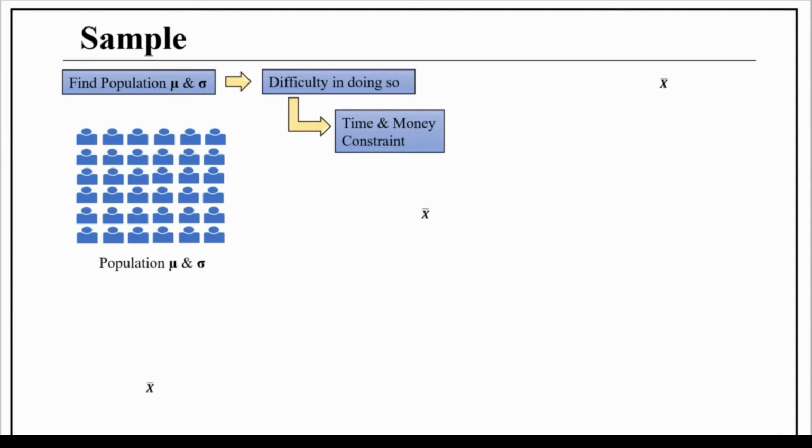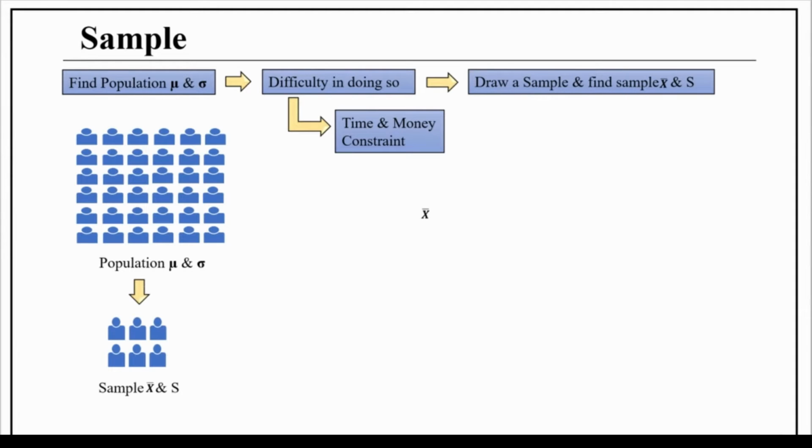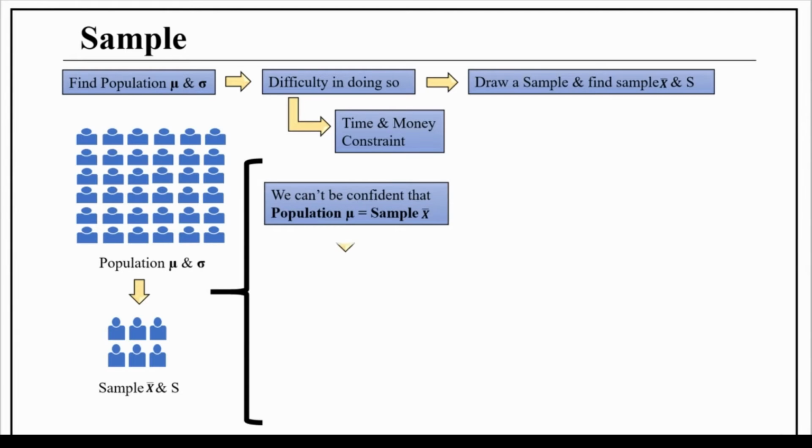The difficulty is it is going to be very time consuming and it will cost a lot of money. So to solve this issue, we will draw a sample from population data and find the sample mean and sample standard deviation. So now we need to answer the question: how confident are we that the population mean is equal to the sample mean? And the correct answer is we can't be 100% correct. And why can't we be 100% correct? Because it is due to the sampling error.